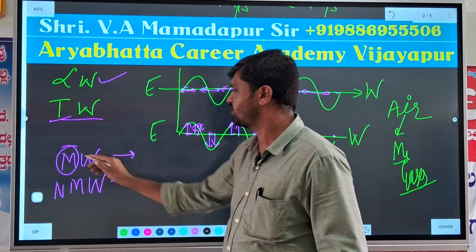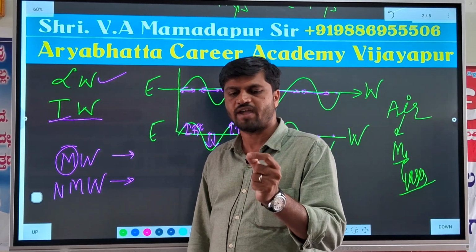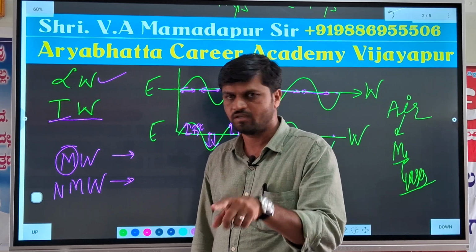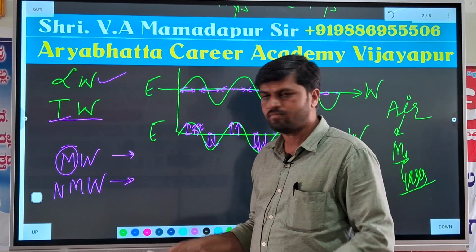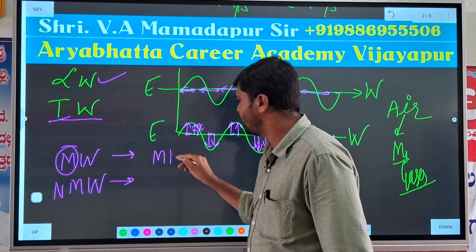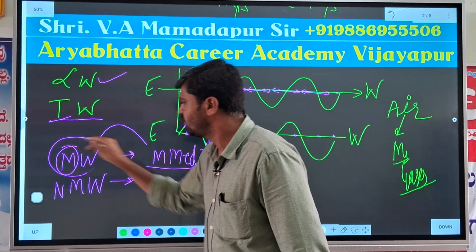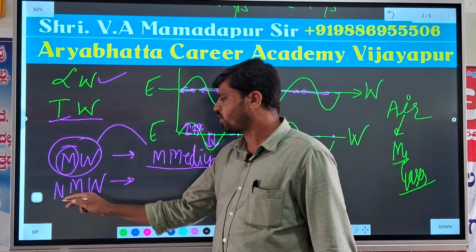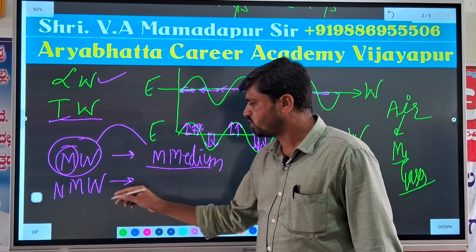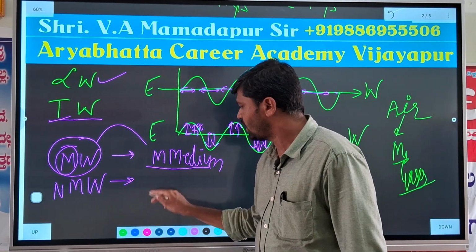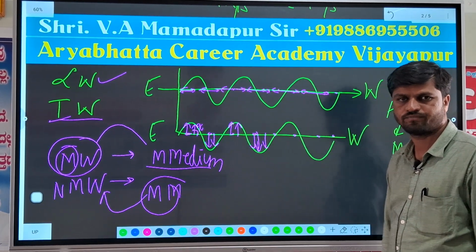You just imagine a machine. Take an example, a fan. The fan works depending on the electrical medium. In the same way, those waves whose propagation depends on any material medium are called mechanical waves. And what about non-mechanical waves? Those waves that, during propagation, do not depend on any material medium are called non-mechanical waves.